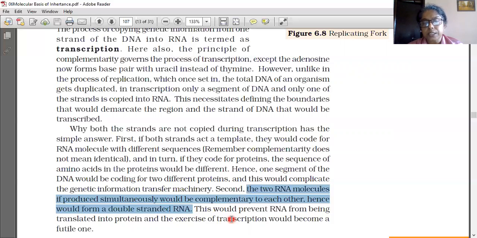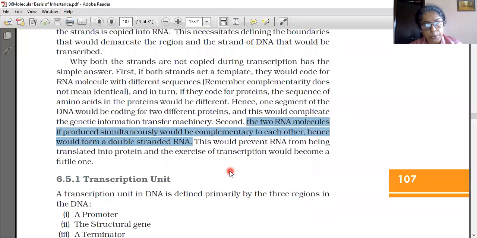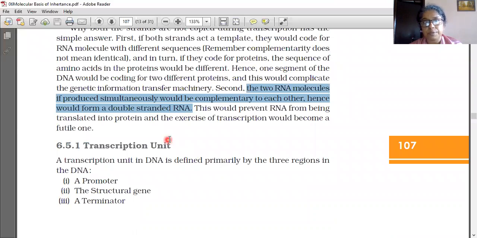Two reasons were explained for why both the strands of the DNA do not participate in the process of transcription. After learning protein synthesis, I will say it one more time to you, and I think only then will you understand transcription properly. First we will learn the transcription unit, then protein synthesis, and then you will understand this better. So first we will go to the transcription unit.